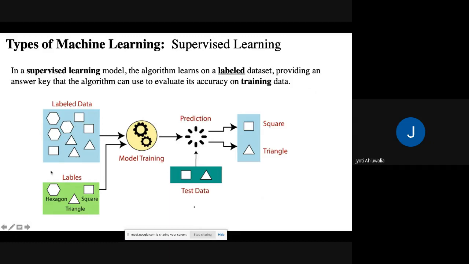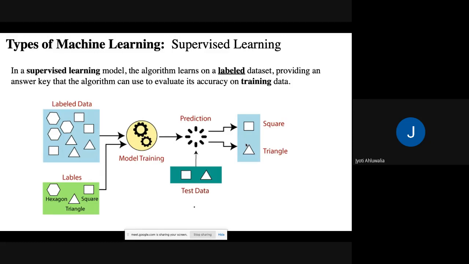And we put all this labeled data set, the data set along with labels, in the model. The model trains itself, and then we provide a new data set, which is the test data set. This is called the training data set, and the new data set is called the test data set. When we provide it with the features, it is able to predict whether it is a square or a triangle. And if it is able to predict all of them correctly, that a square is a square and a triangle is a triangle, then we say it is 100% accurate. So the model is good.